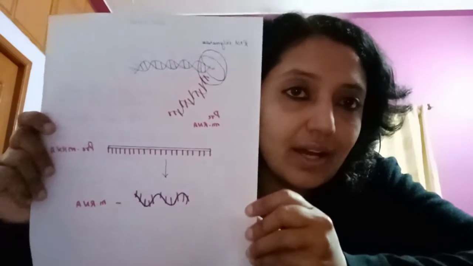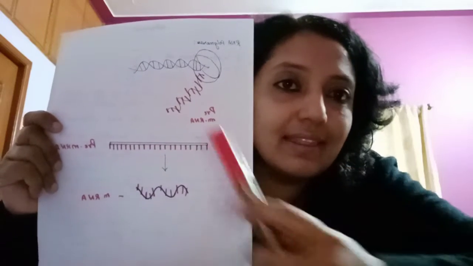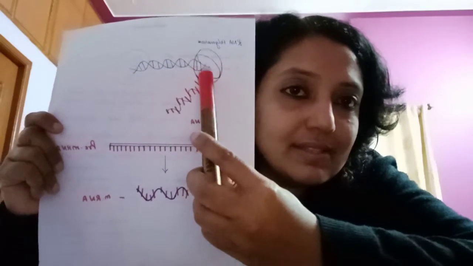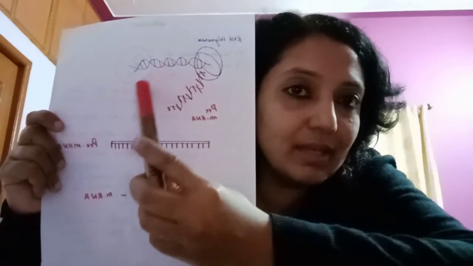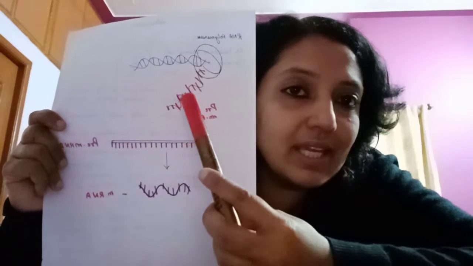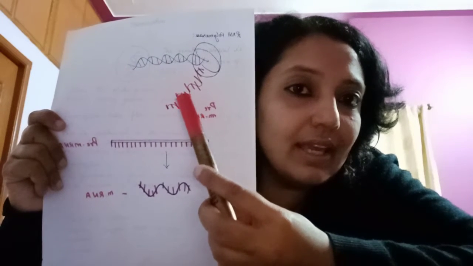So let me explain with a diagram what happens. See here everyone, are you able to see? This is the RNA polymerase enzyme, that is the DNA molecule. This is pre-messenger RNA.